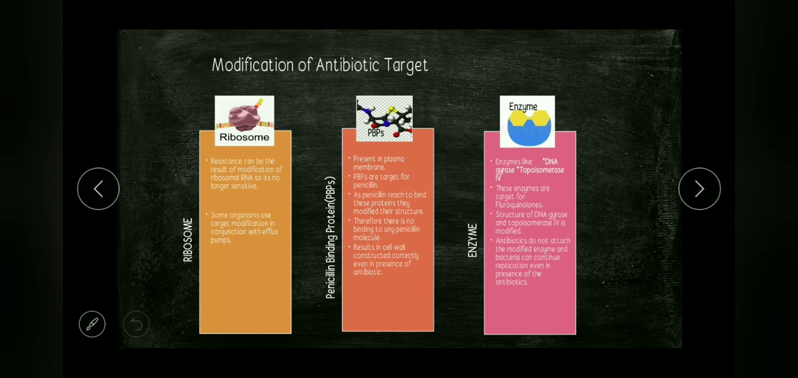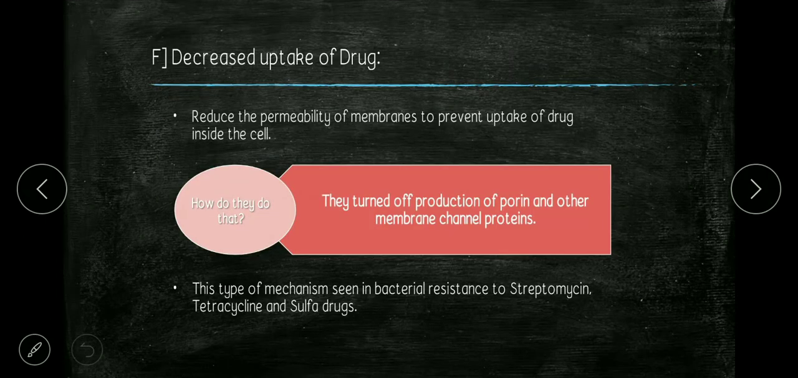Then our last mechanism, decreased uptake of drug. As its name suggests, bacteria reduce the permeability of the membrane to prevent uptake of drug inside the cell. But how do they do that? They actually turn off production of porins and other membrane channel proteins. This type of mechanism is seen in bacterial resistance to streptomycin, tetracyclines and sulfa drugs.